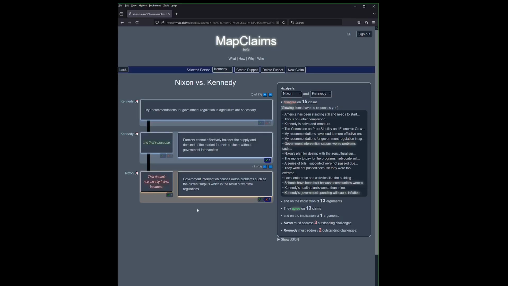If I just spout some kind of low-effort nonsense, then you have to respond, and it may take a lot of work or research to do that effectively. Instead, we do not require Kennedy to do anything here but to disagree, and from this point forward, it's anybody's move. They disagree about whether government intervention makes things worse. Fine. Nixon can argue in further support of this claim, which will create an unaddressed argument for Kennedy, or Kennedy could argue against this claim, which would create an unaddressed argument for Nixon.